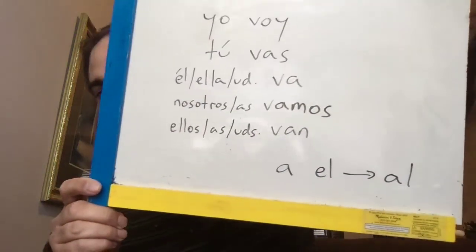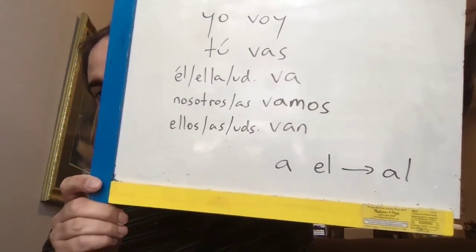A, el becomes al. Let me show you. Right there. A, el becomes al. Therefore, we will not say voy a el cine. We will say voy al cine. We will not say mis padres van a el concierto.